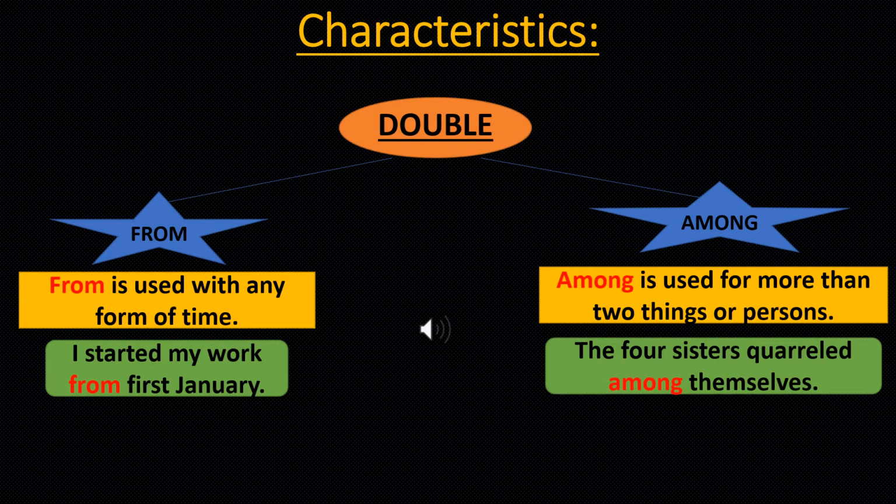Now move on to the double preposition. From and among are basic two examples of double prepositions. Basically, from is used with any form of time. On the other hand, among is used for more than two things or persons. For example, I started my work from 1st January. On the other hand, the four sisters quarreled among themselves.